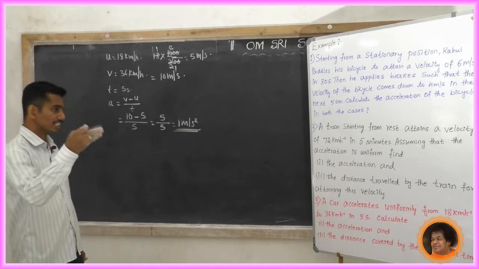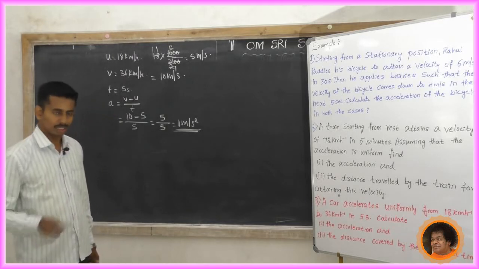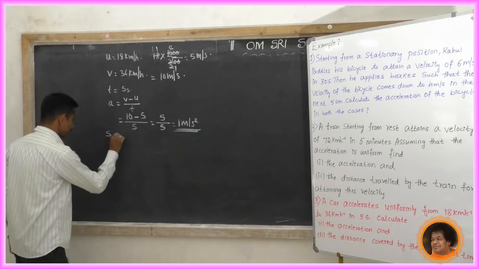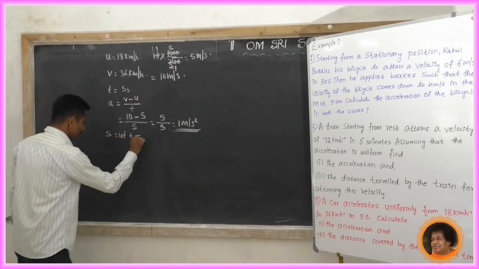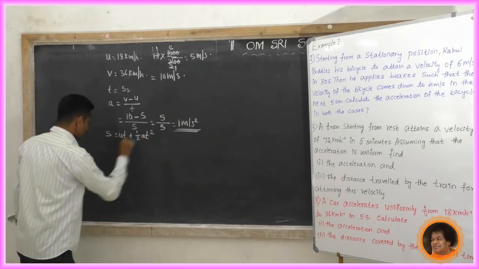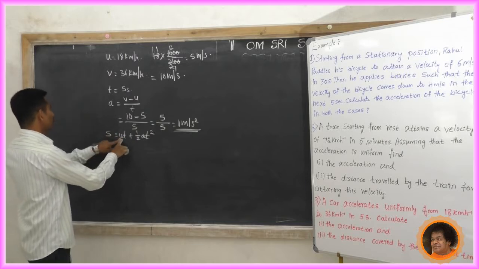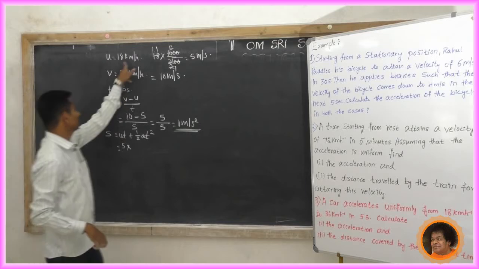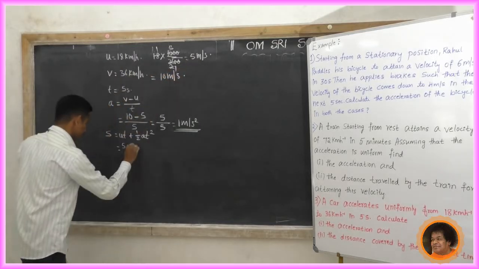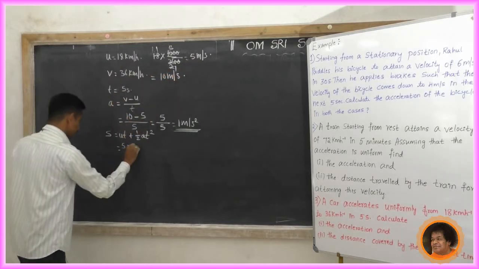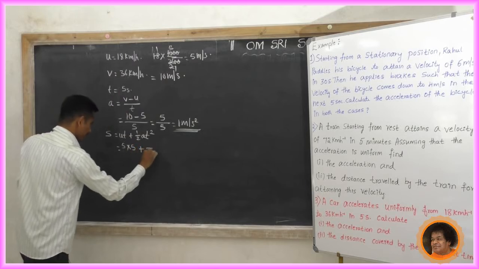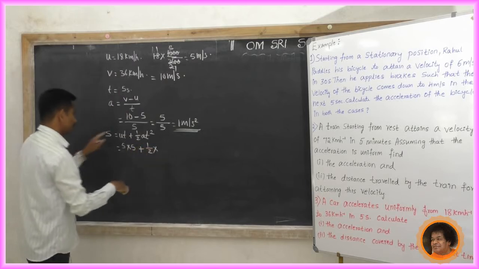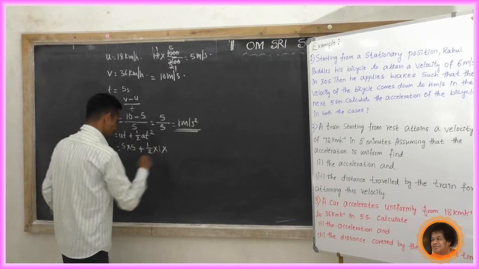Now find the distance covered by the car in that time. Now find the distance traveled. That is S equal to ut plus half at squared. Substitute the values. What is u? u equal to 5, so 5 meter per second into t. What is t? It is also 5, plus half into a, which is 1, into t square.